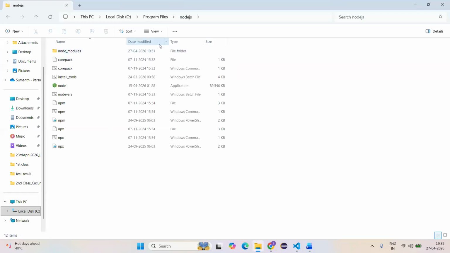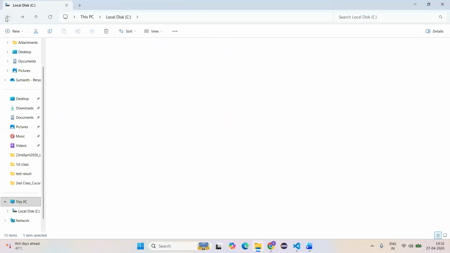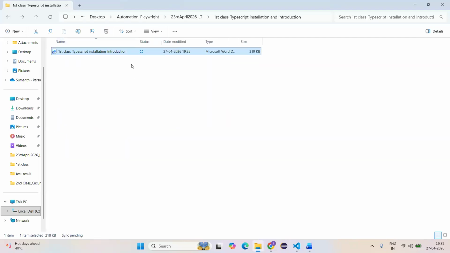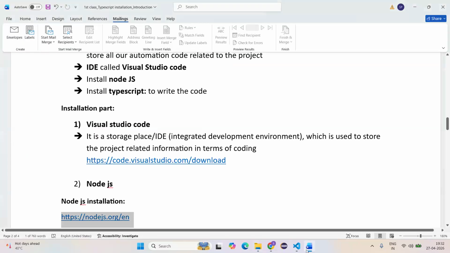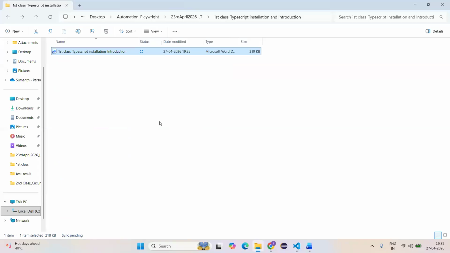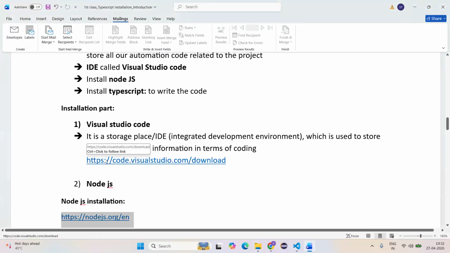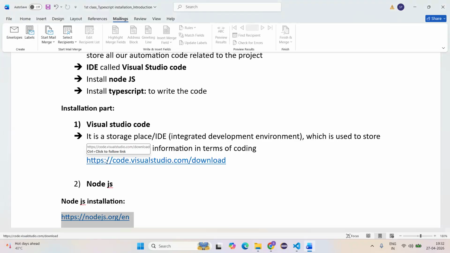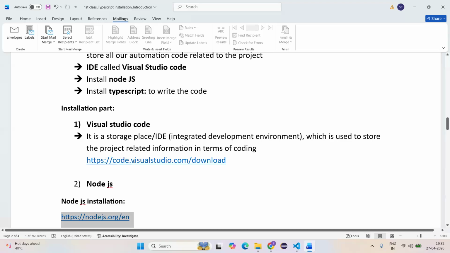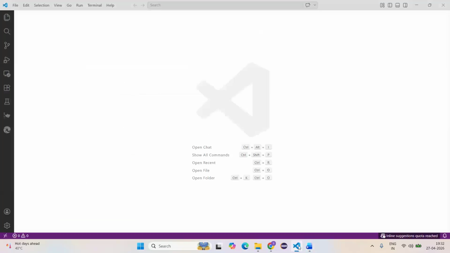Everyone? Yes or no, guys? 7:31. Able to see? Every person? Yes, have you seen, ma? Everyone? Yes, ma'am. Yes. So now what we need to do? See here, guys, Node.js we have installed, Visual Studio we have installed. Now we need to install TypeScript. Where do we need to install it, guys? We need to install it here in Visual Studio Code.